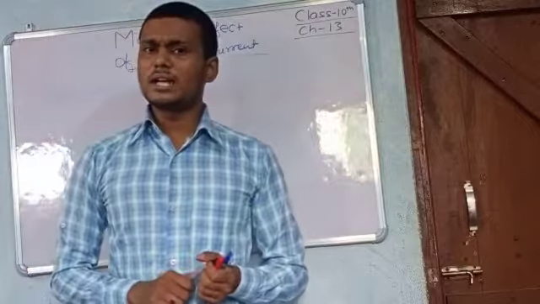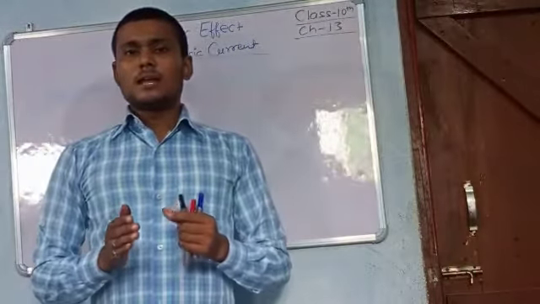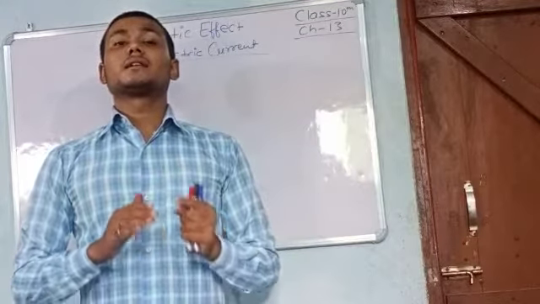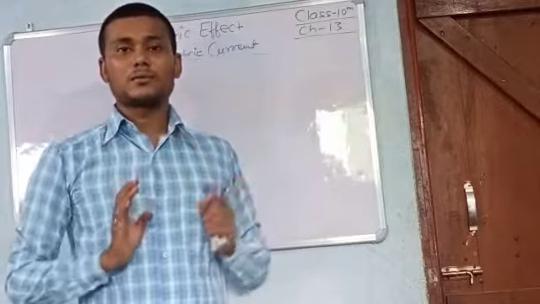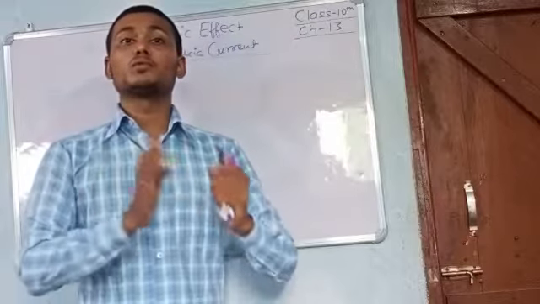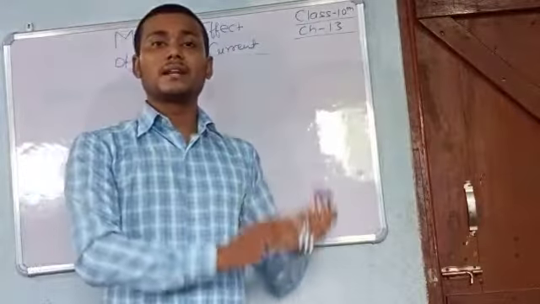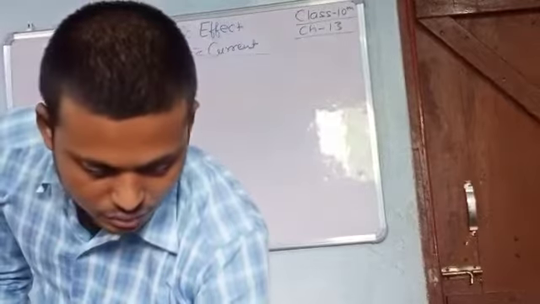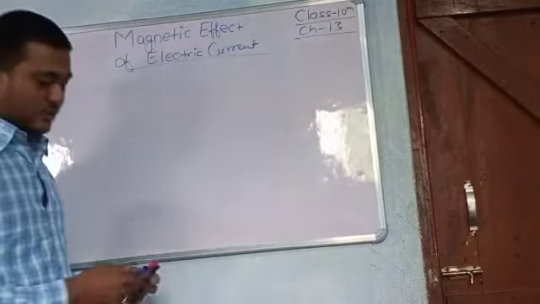First of all, we know that any current carrying wire or conductor, whether straight, circular or any shape, behaves like a magnet. It means that it produces a magnetic field, and so it produces magnetic field lines. So we need to draw a diagram containing a straight conductor.